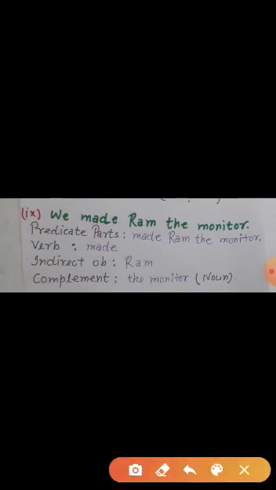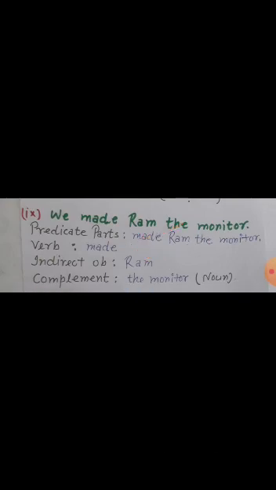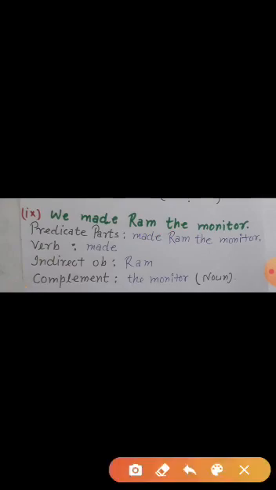Let me tell you something. The difference between object and complement. An object is on which the work is done, whereas complement, it improves the sense of subject or object. Now here, if we apply the question what, then we will get the answer the monitor. हमने राम को मॉनिटर बनाया. हमने राम को क्या बनाया? मॉनिटर बनाया. We will get the answer of what?